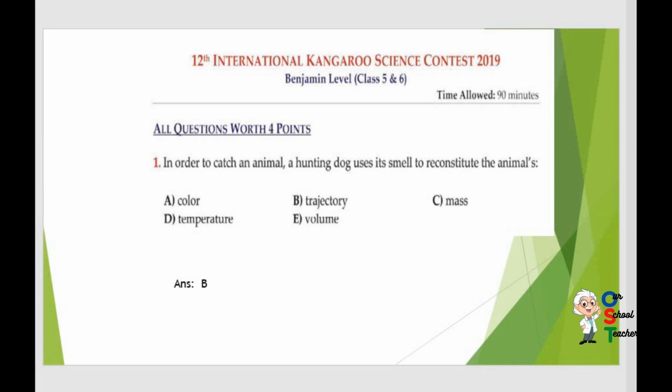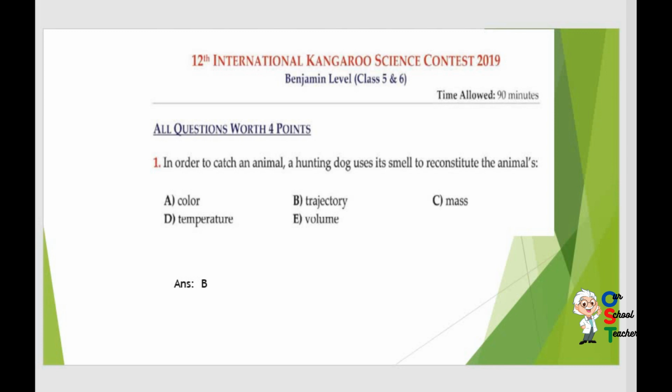Question number 1. In order to catch an animal, a hunting dog uses its smell to follow the animal. You know, dogs have a good sense of smell. In order to catch an animal, the dog has to move on that way or path.